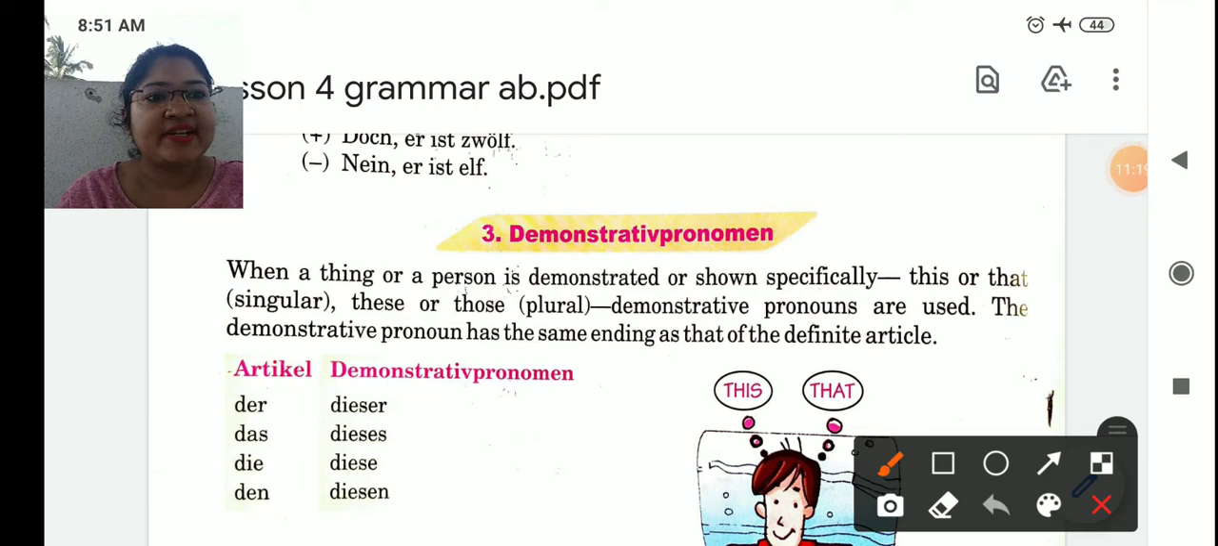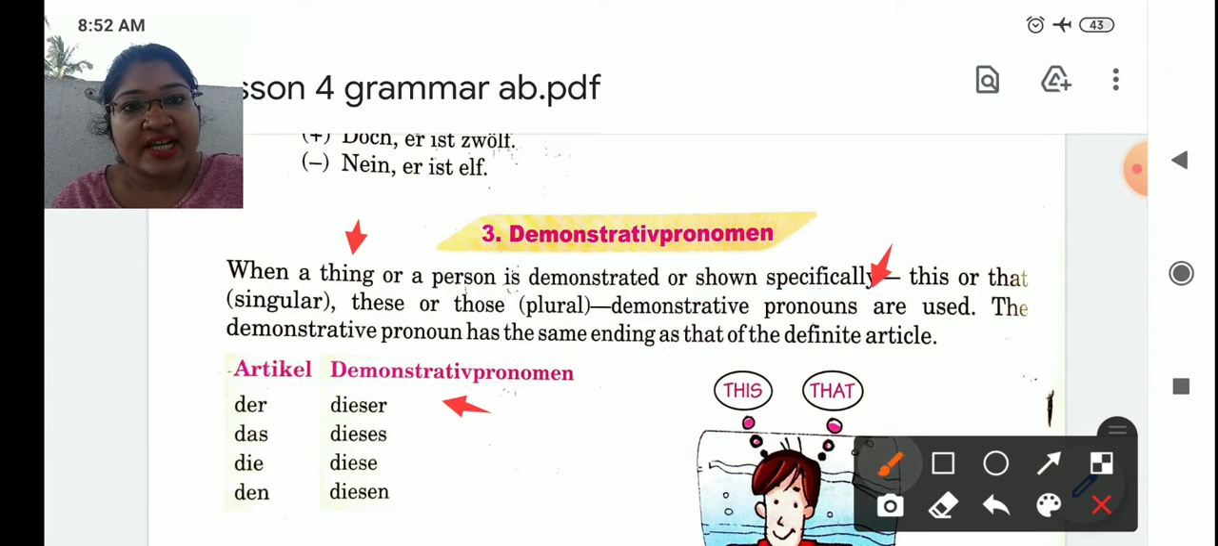Now see, let's read first what is demonstrative pronomen. When a thing or a person is demonstrated or shown specifically, this or that, singular, these or those, plural, demonstrative pronomen are used. The demonstrative pronomen has the same ending as that of the definite article. Means what? See, these are the nominative case demonstratives they have shown. Their article becomes dieser. So this er ending we are adding here. Das, es ending, dieses. Die, diese, and then diesen.